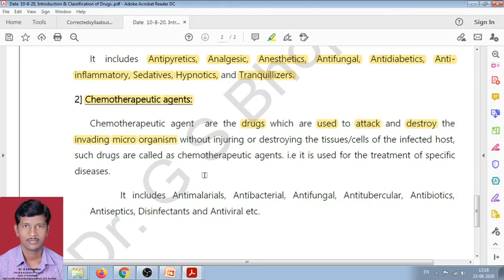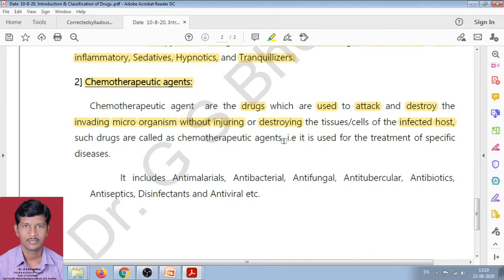These drugs directly attack infected microorganisms like bacteria and viruses, and can destroy the invading microorganism without injuring or destroying the host or infected cell. They can destroy the microorganism, but they do not destroy the infected cells or tissue. Such drugs are called chemotherapeutic drugs.